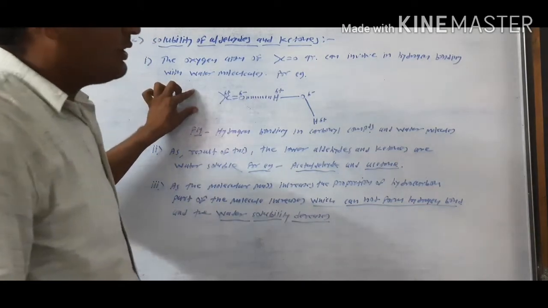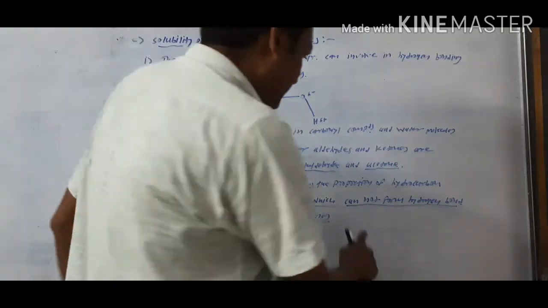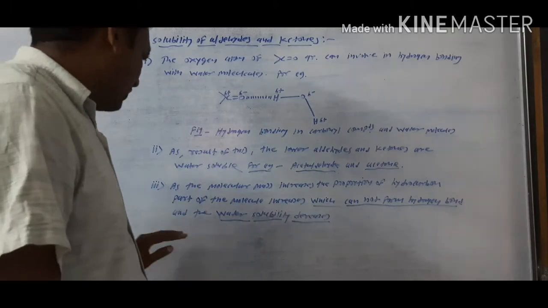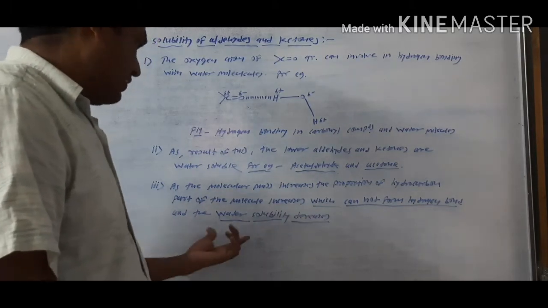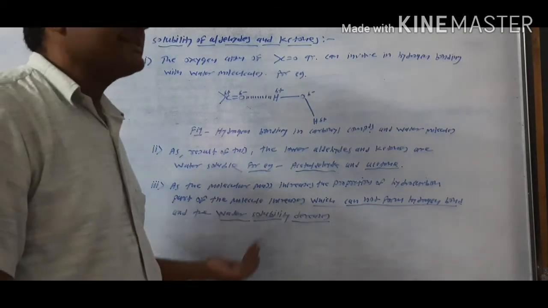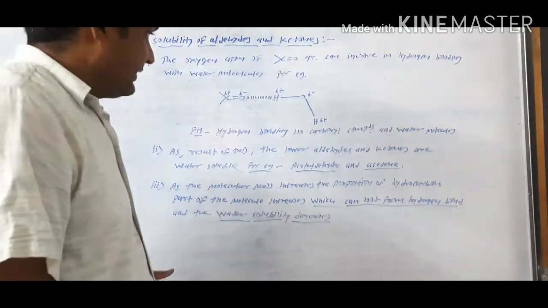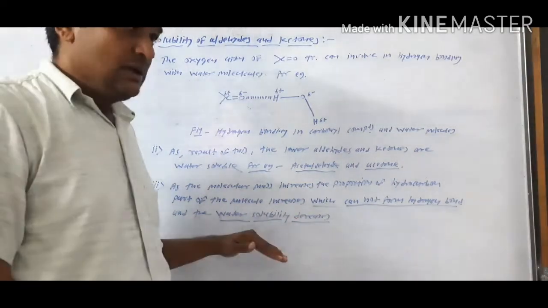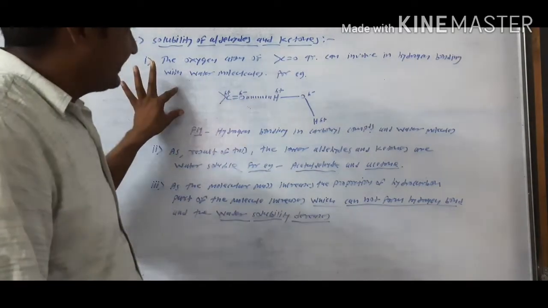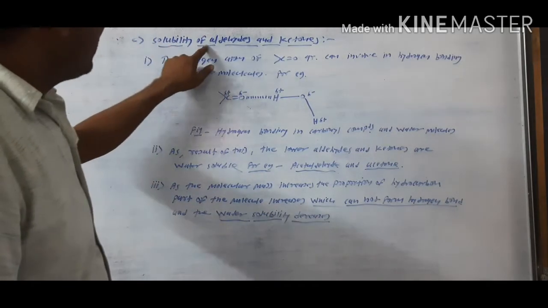Due to this increase in the hydrocarbon part, there is no formation of hydrogen bonds, and so the water solubility of these molecules decreases. This means that as the number of carbon atoms increases in aldehydes and ketones, solubility decreases, and as the number of carbon atoms decreases, solubility increases. These are the 3 important points according to the solubility of aldehydes and ketones.